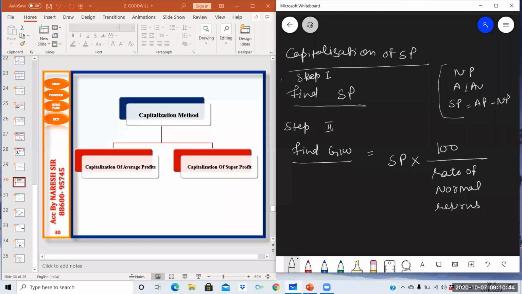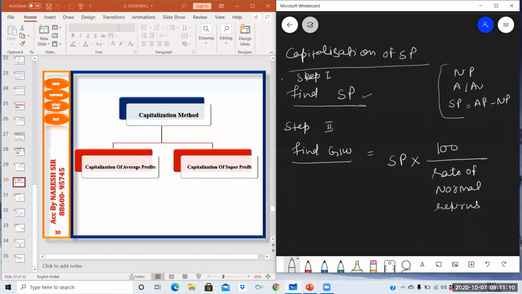As the name implies, first we need to calculate super profit, then we will be capitalizing it. To capitalize it, super profit into 100, you need to reverse the rate of return. Earlier we were writing rate upon 100. Now you need to write 100 upon rate of normal returns. In this manner, you can find out the answer. The answer will be the goodwill.